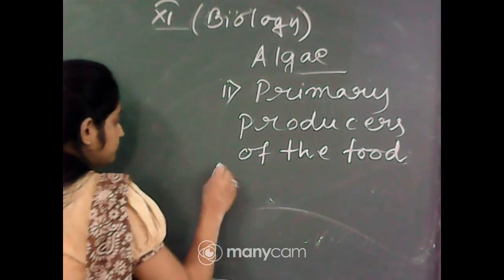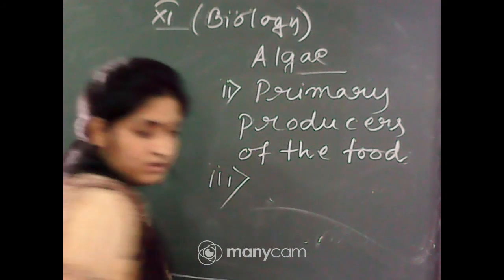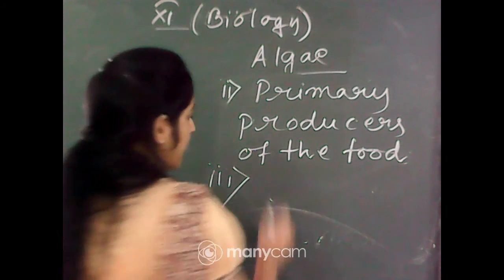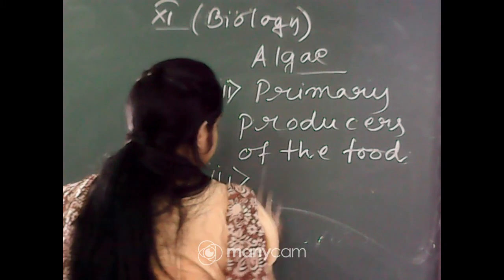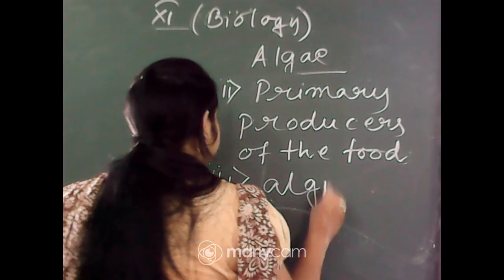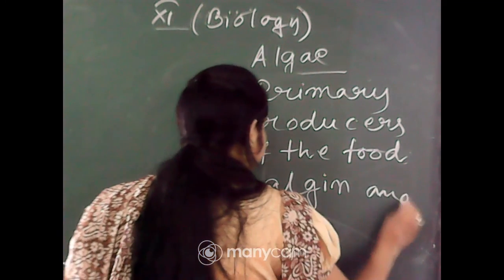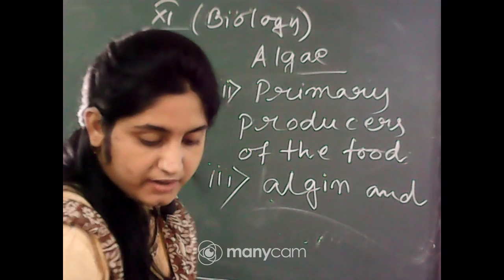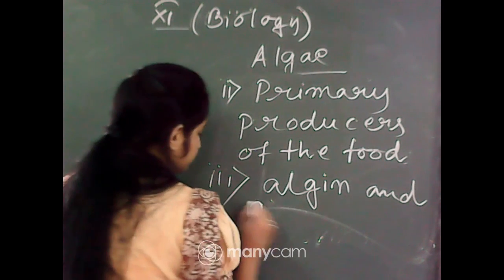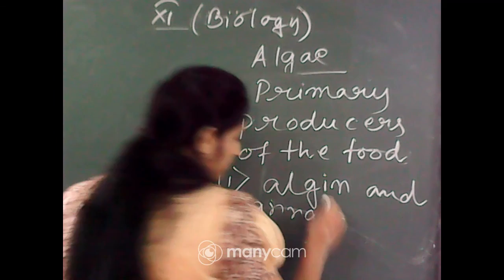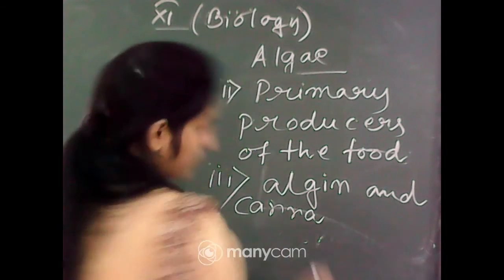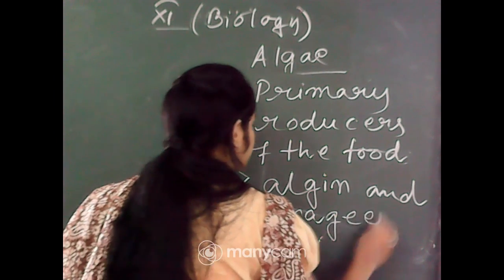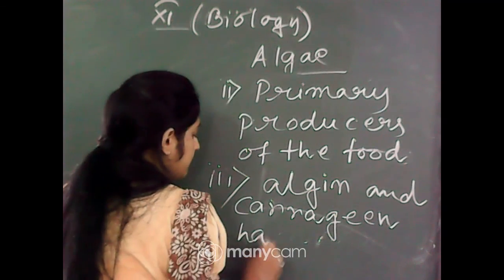Third one, algin and carrageenan have commercial value.